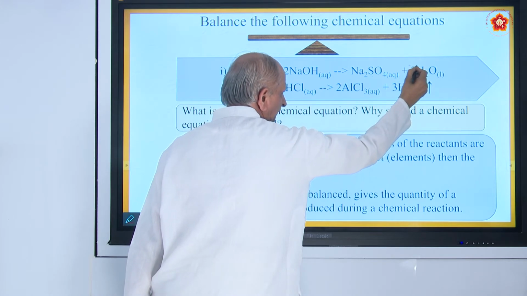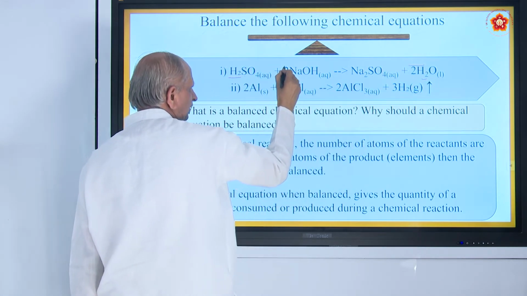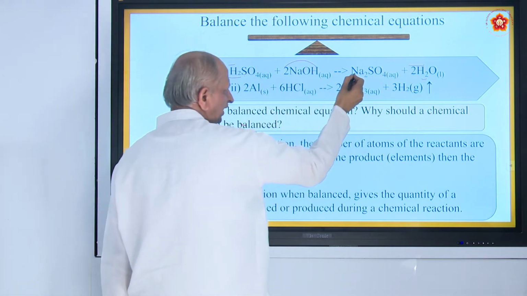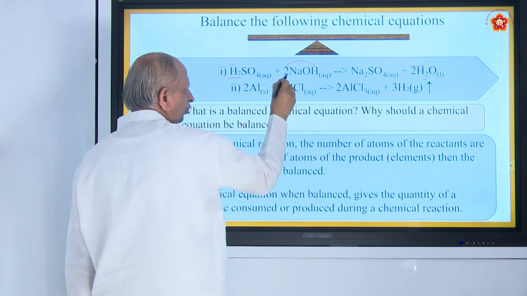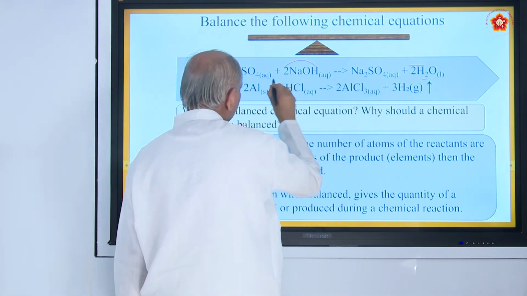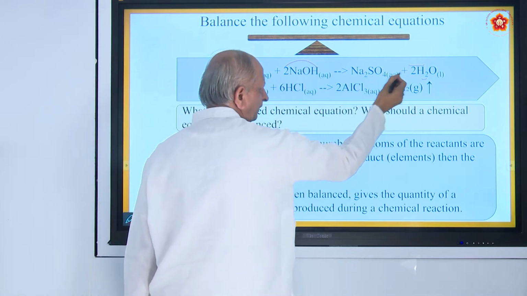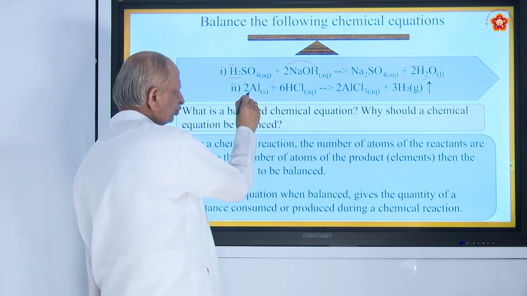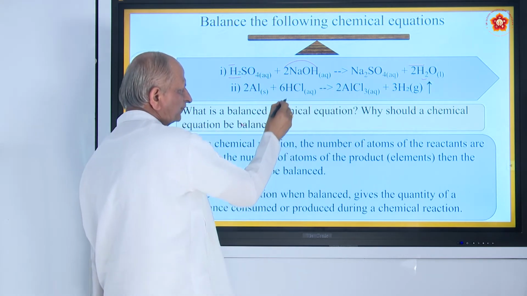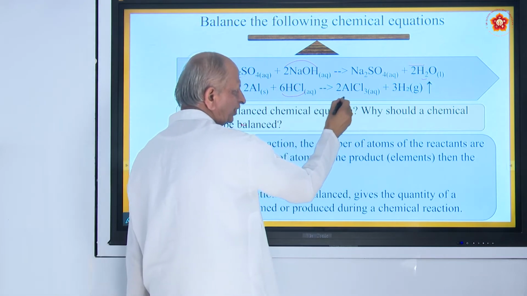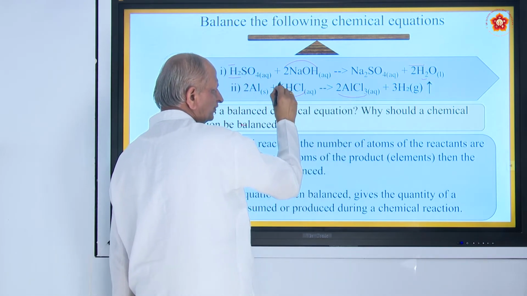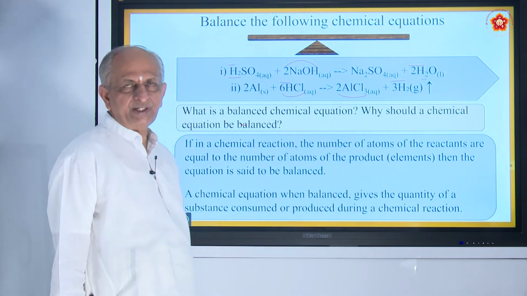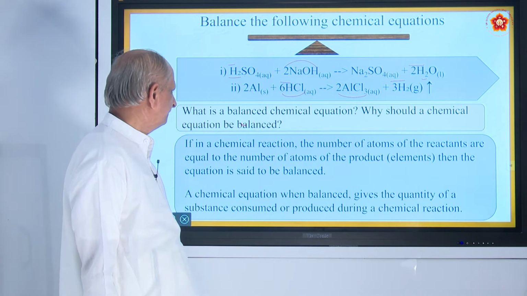Now H becomes 4. Now here 2H plus 2H, totally 4H. Na is 2 here, Na is 2 here, O is 2 plus 4, 6 here, 4 plus 2, 6 here. Similarly, in this case, 2Al, 2Al, 6Cl, 2 3s are 6Cl, 6H, 3 2s are 6H. That is called a balanced equation.